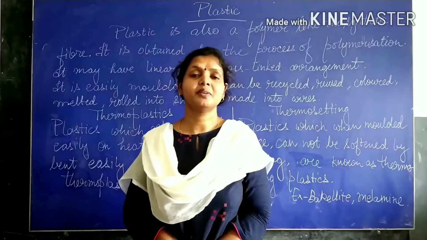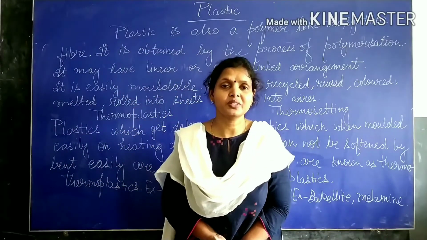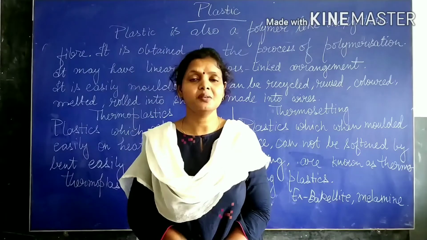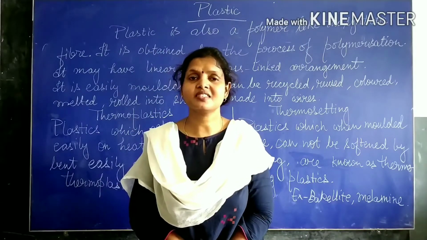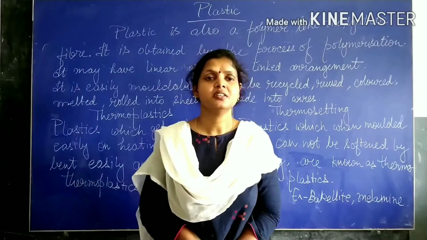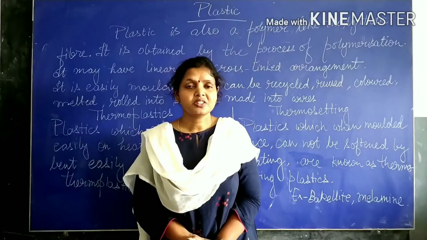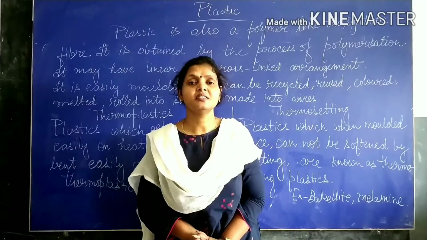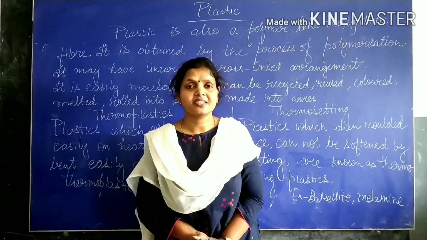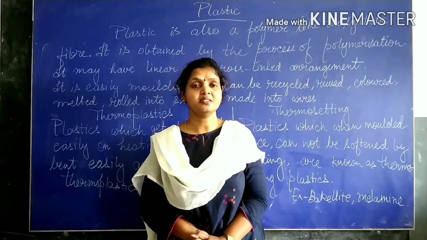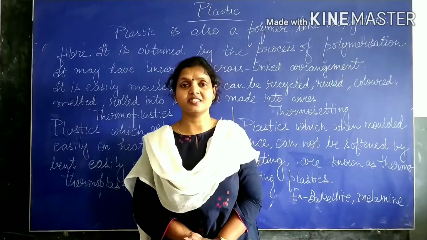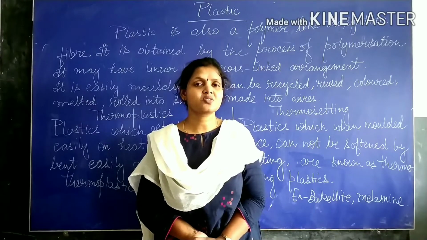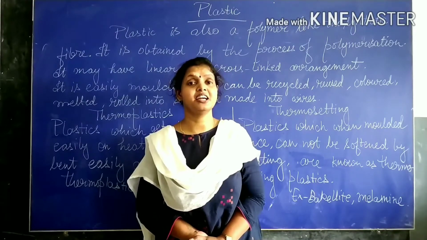Now what is a polymer? If we connect simple units together, or link them together, then a polymer will be formed, and the process is known as polymerization. Again, I would like to define it for you. If you take a number of beads and arrange them in a thread, then a necklace will be formed, and the process is known as polymerization, and the necklace formed will be called the polymer of that bead.